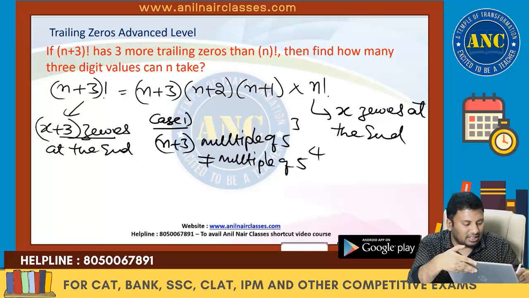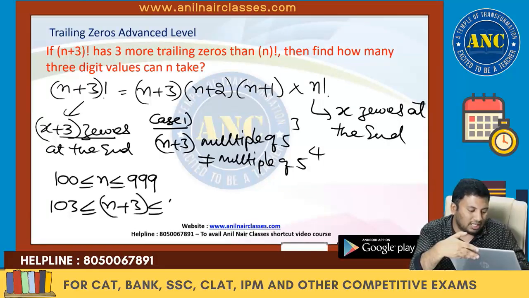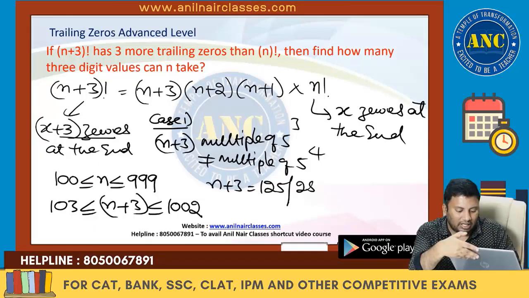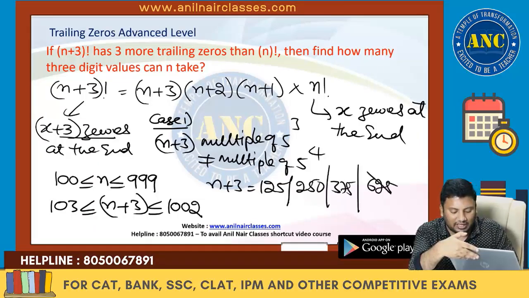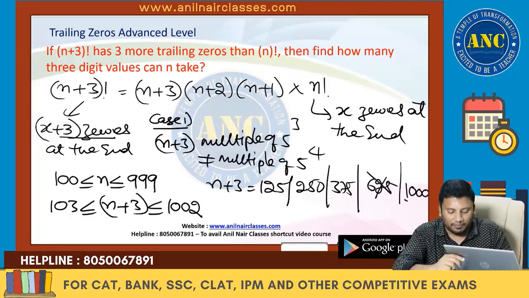Because it is a 3-digit number, 100 ≤ n ≤ 999, so 103 ≤ n+3 ≤ 1002. Then n+3 takes 125 ones, 125 twos, 125 threes, up to 125 eights, which is 1000. The 125 fives, which is 625, I will eliminate. So total 8 values, out of which 1 value is eliminated.